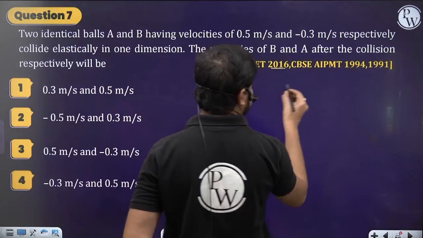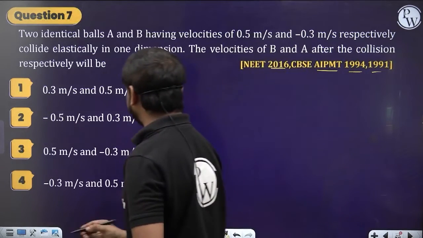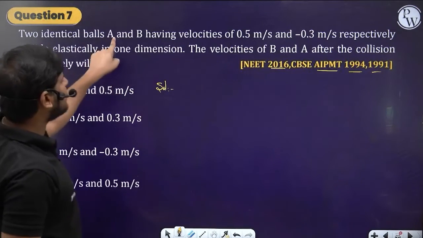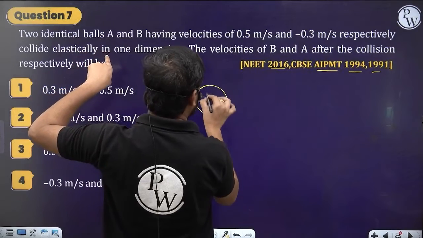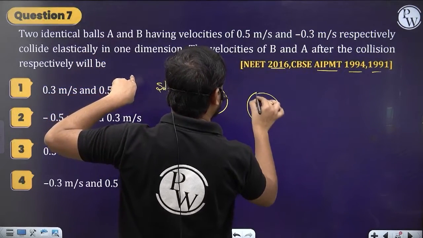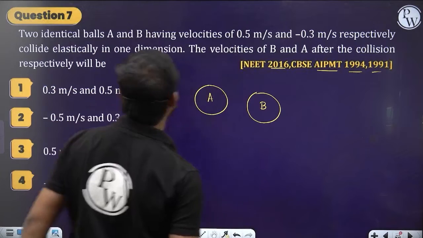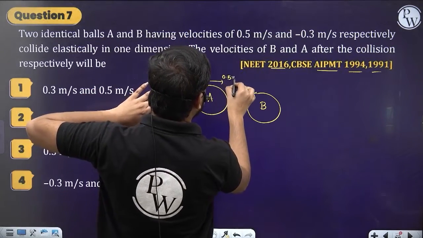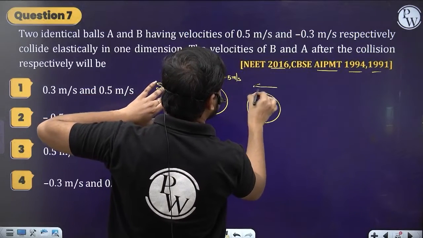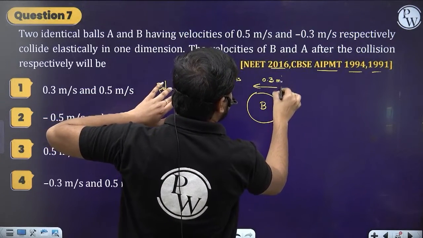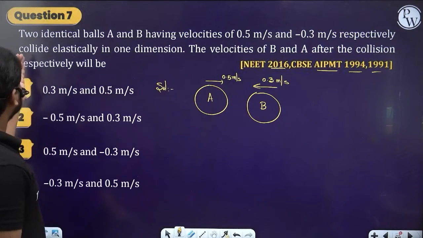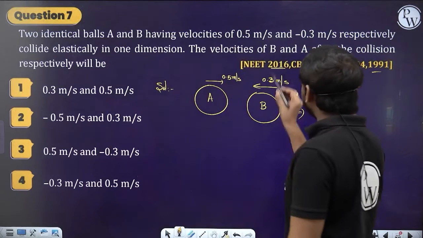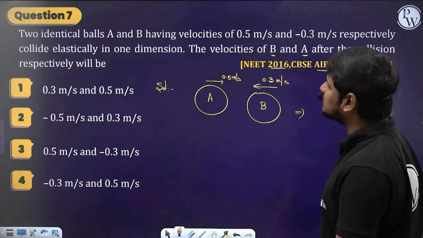So NEET 2016, AIPMT 1994 and 1991. What does the question say? Two identical balls. What does it mean by identical balls? Having the same mass. So A and B both have the same mass, and have the velocities 0.5, this is moving 0.5 meter per second, and this moves 0.3 meter per second, because they said minus, which means it moves to the left. They collide elastically in one dimension. Then the velocities of B and A respectively after the collision.